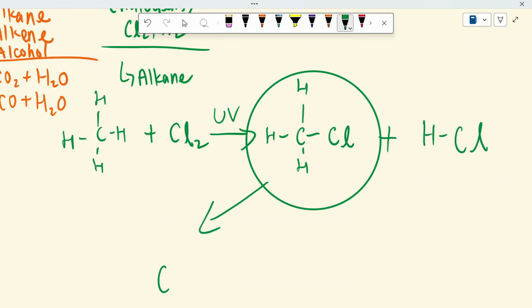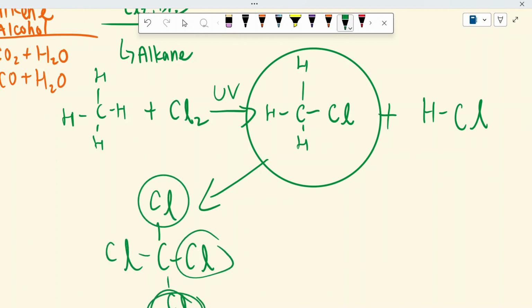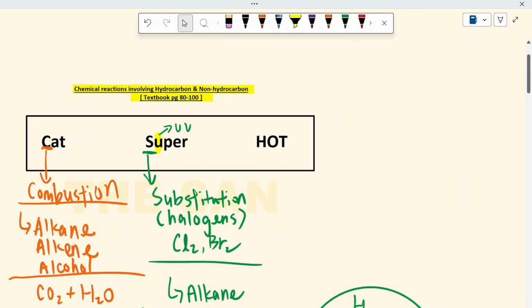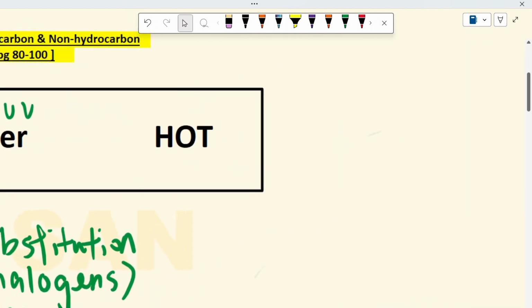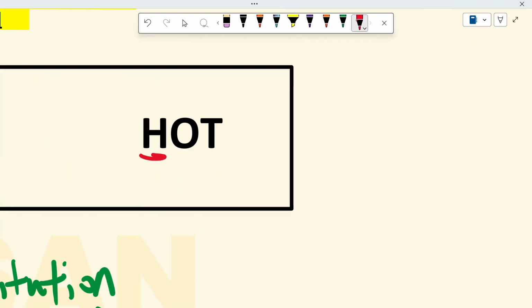This product will continue to react to replace all the hydrogen one by one until everything is Cl. Alright, so now we will go into the third term, the H here. Okay, so let's look at the first alphabet, H.